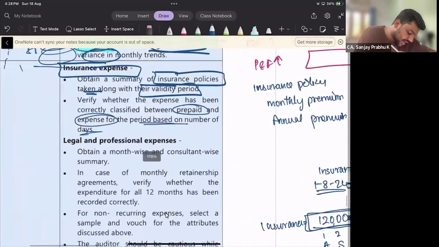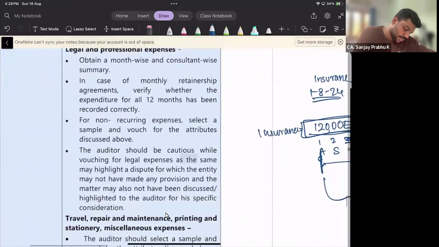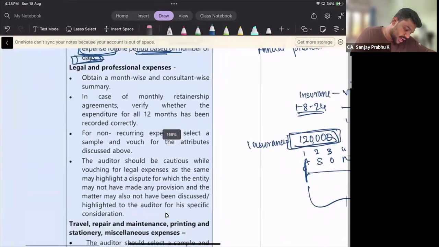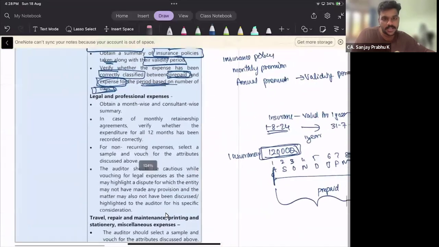Verify whether the expense has been correctly classified between the prepaid and expenses for the period based on number of days. Okay, fine. Next, the last topic. Now we have to deal with legal and professional expense and repair and maintenance. That's it. Next is legal and professional expense.